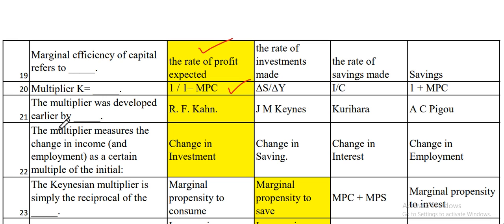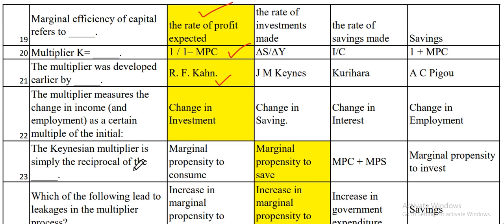Now the next one is, the multiplier was developed earlier by R.F. Khan. Now the next one is, the multiplier measures the change in income and employment as a certain multiplier of the initial. Certain multiplier of initial means, over here the most appropriate answer is change in investment.